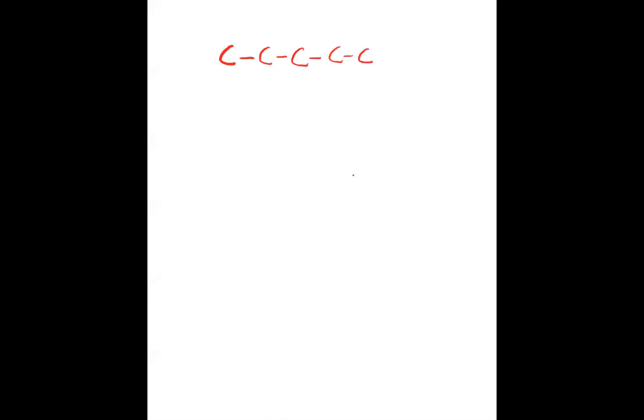Very good. So catenation means the property of combination. Each carbon has 4 valencies, so it combines with different hydrogen atoms. I will tell you in short how to write these things. I will explain how to draw this.